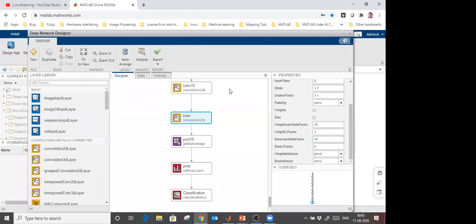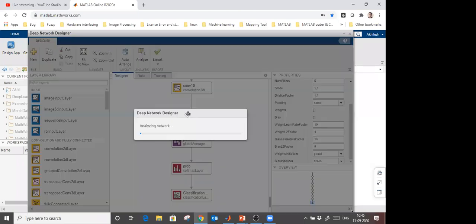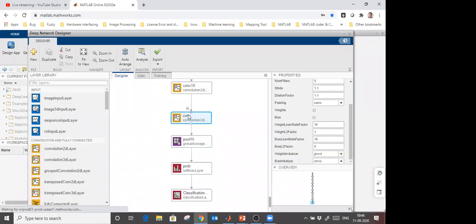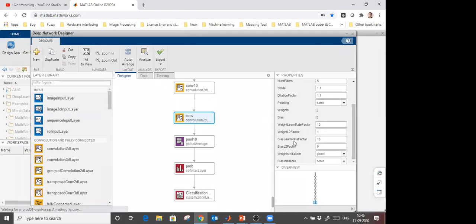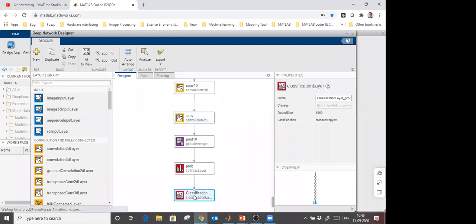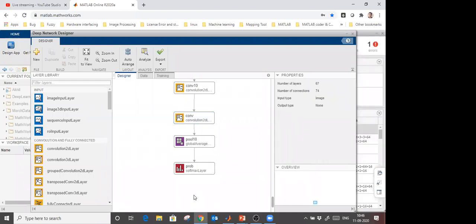After modification, I want to analyze whether I have any error or not in this layer. One more thing we can do here, we can just remove this last layer. Why? Because this layer is already trained for the data which were used in this model.